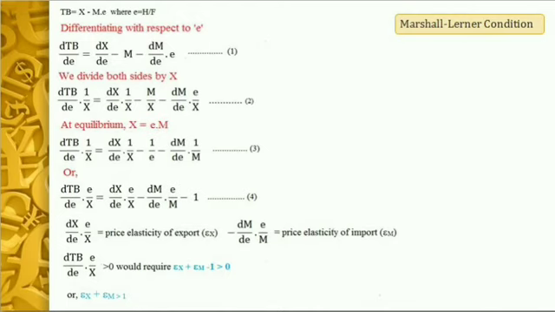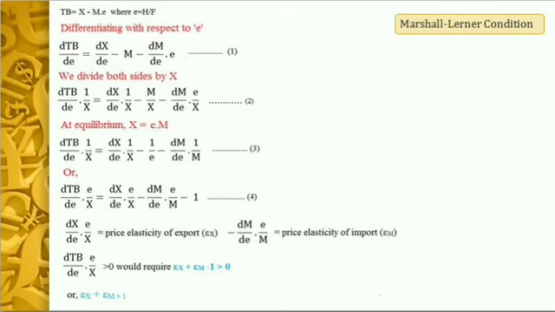Therefore, if we start from a deficit and if this condition is satisfied, then of course the deficit will be cured, or at least the deficit will be reduced partially. In fact, as the theories of international trade show, this condition, Marshall-Lerner condition, is the condition for the stability of the international equilibrium. So here we get one important result.